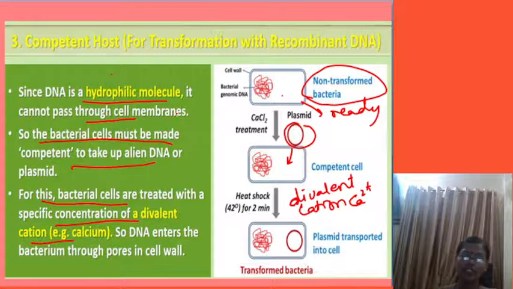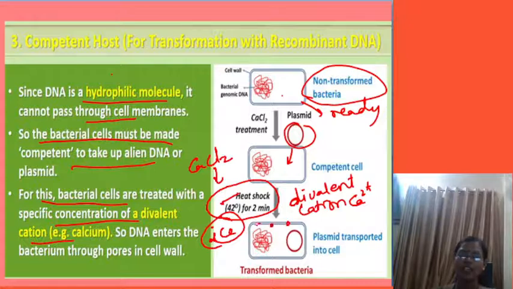Okay, then it is taken to a high temperature of 42 degrees Celsius. Then once again it is taken to the ice. So they use calcium chloride solution, go to 42 degrees, and after putting it in ice, the pores are created on the cell membrane and the plasmid enters inside the host cell, which is called transformed bacteria.